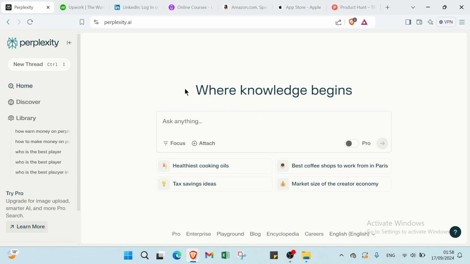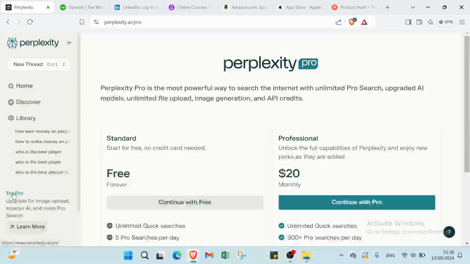So this is the homepage. As you can see, we have here various information and the first options that you have to know about Perplexity. But before that, let's go over Try Pro here.